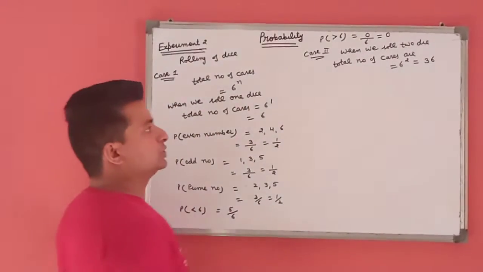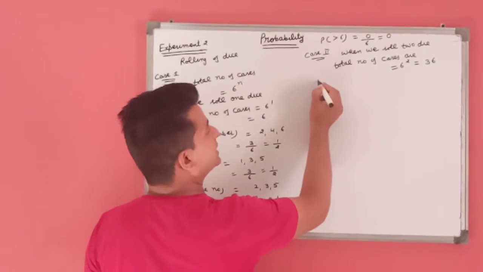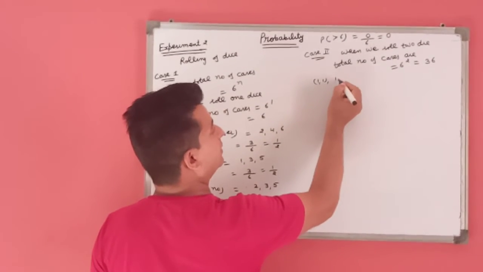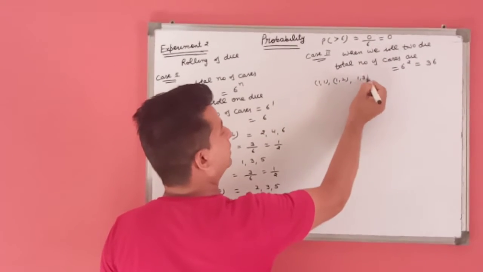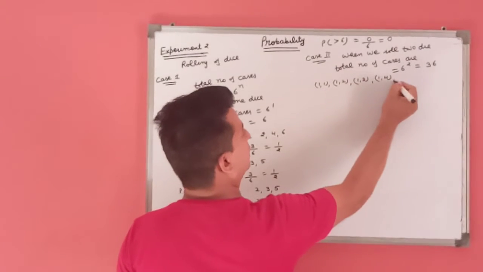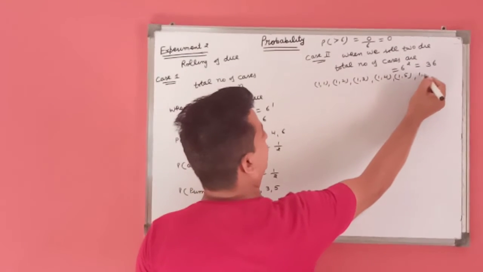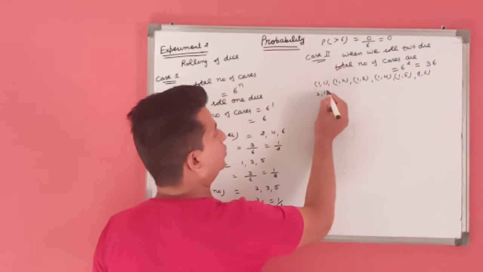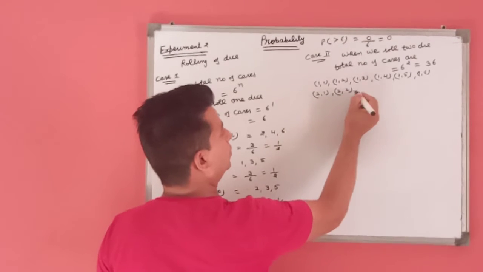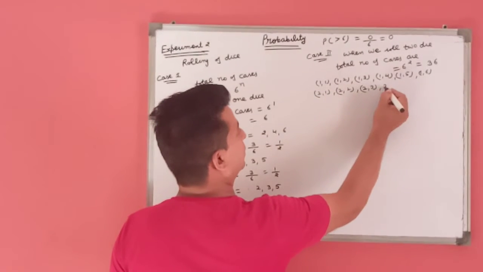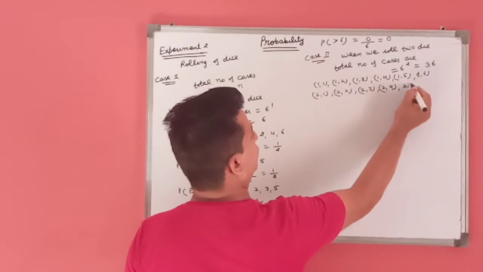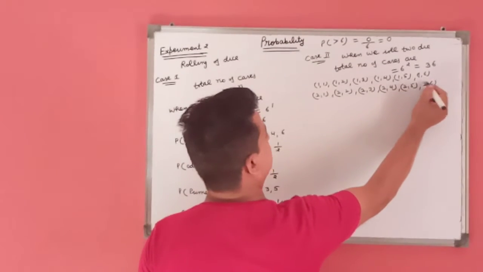The total number of cases are 36, which are: 1,1; 1,2; 1,3; 1,4; 1,5; 1,6; 2,1; 2,2; 2,3; 2,4; 2,5; 2,6.